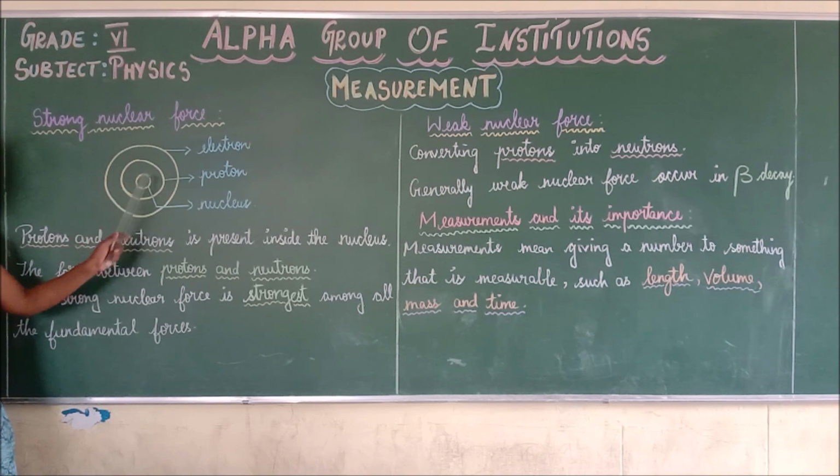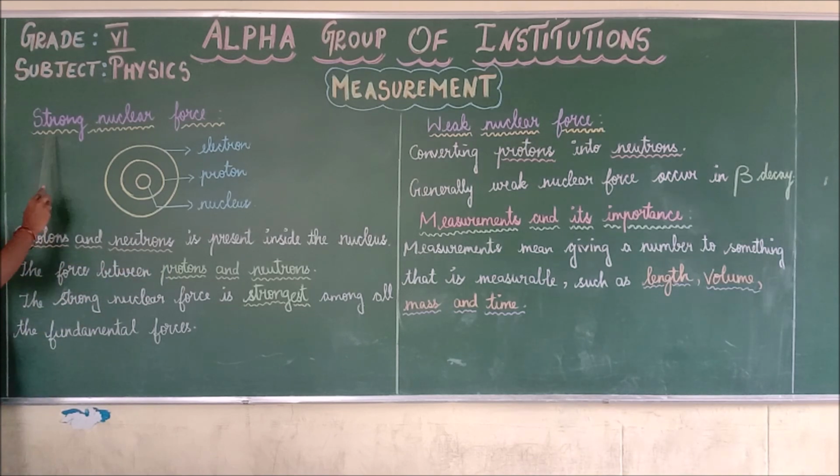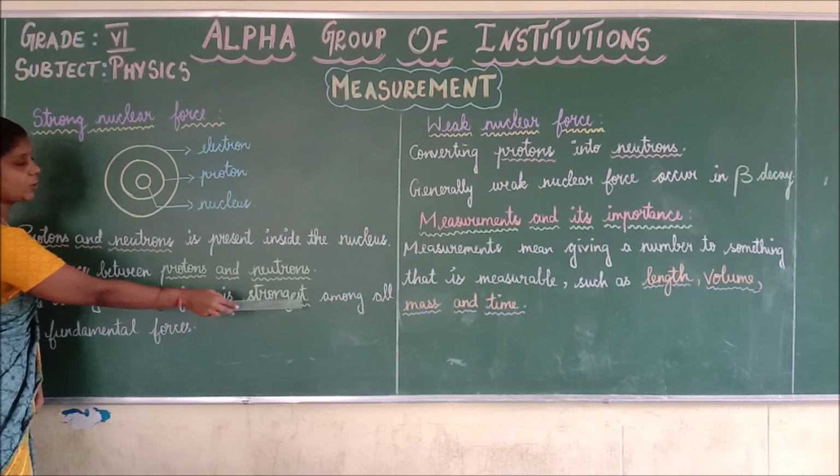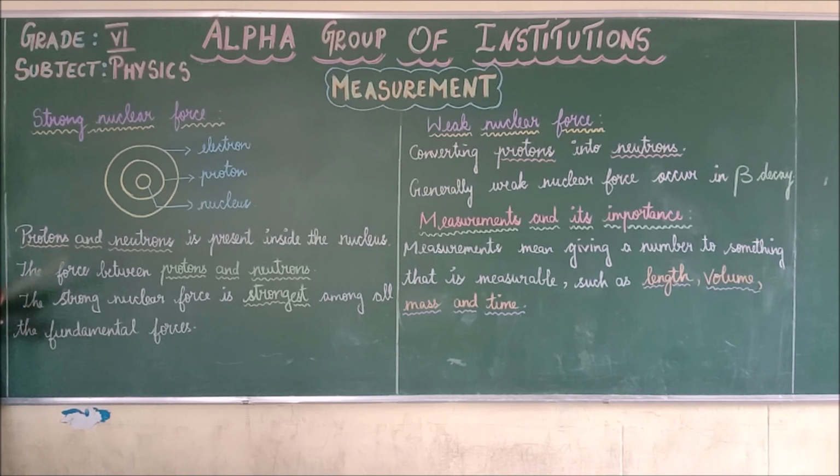Do you understand the atom model? First is proton, electron and nucleus. The protons and the neutrons are present inside the nucleus. This is the atom model. Now we are going to learn what strong nuclear force is. The force between protons and neutrons is called the strong nuclear force. Do you understand? The strong nuclear force is the strongest among all the four fundamental forces.